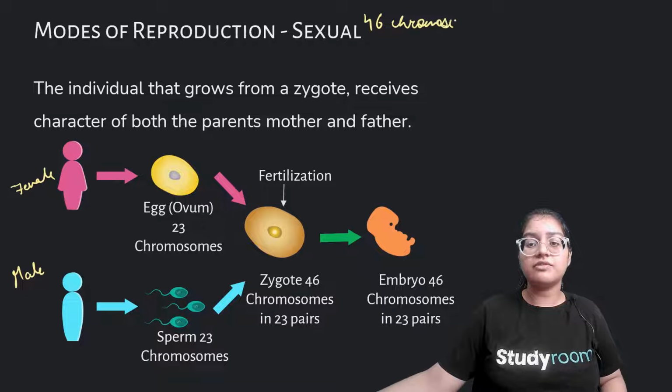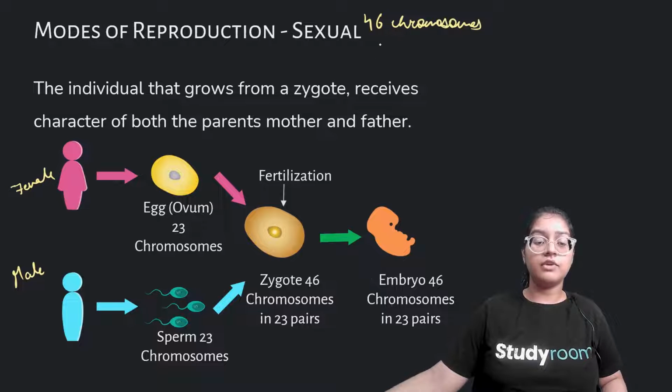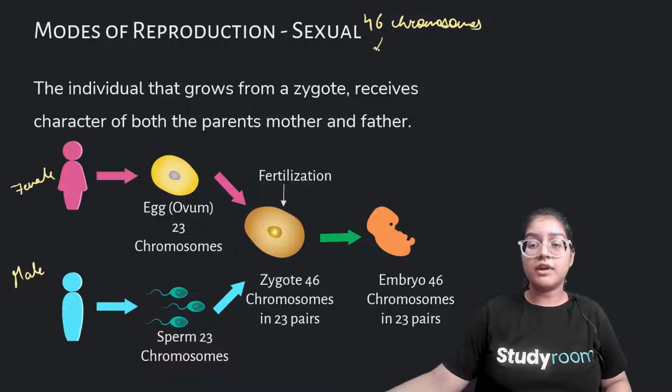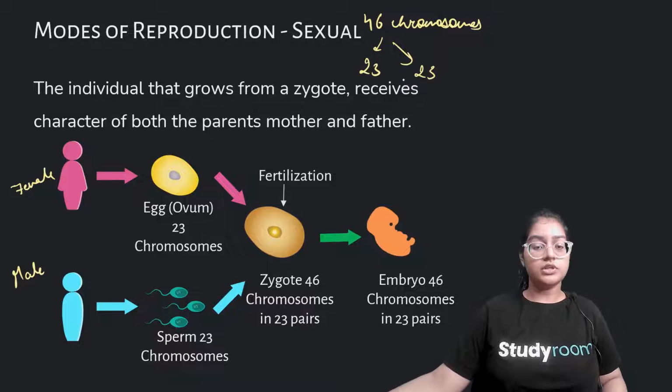Chromosomes make us different from each other. There are slight differences in our chromosomes. So that is what makes us differ in our facial structure, in our genetic structure. So this all comes from chromosomes. So we acquire 23 chromosomes from our mother, the maternal side, and 23 from our paternal side. So 23 from father, 23 from mother.